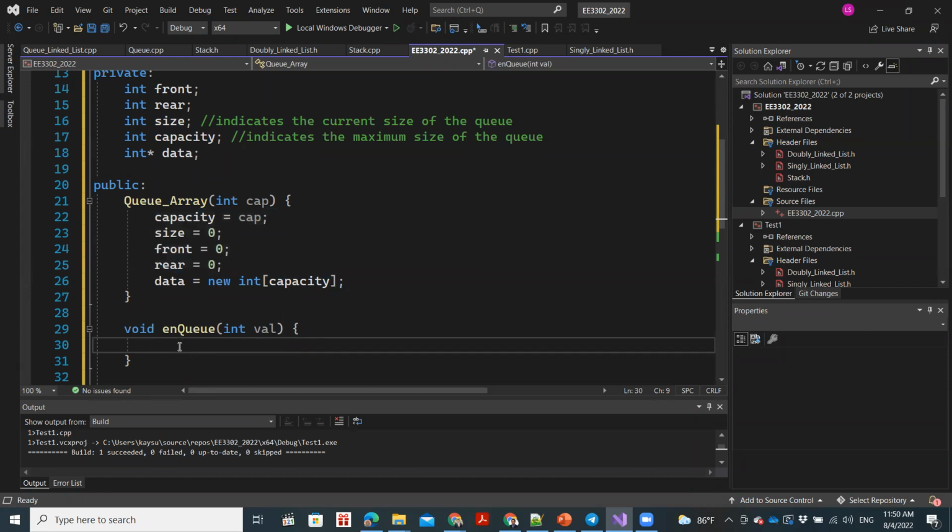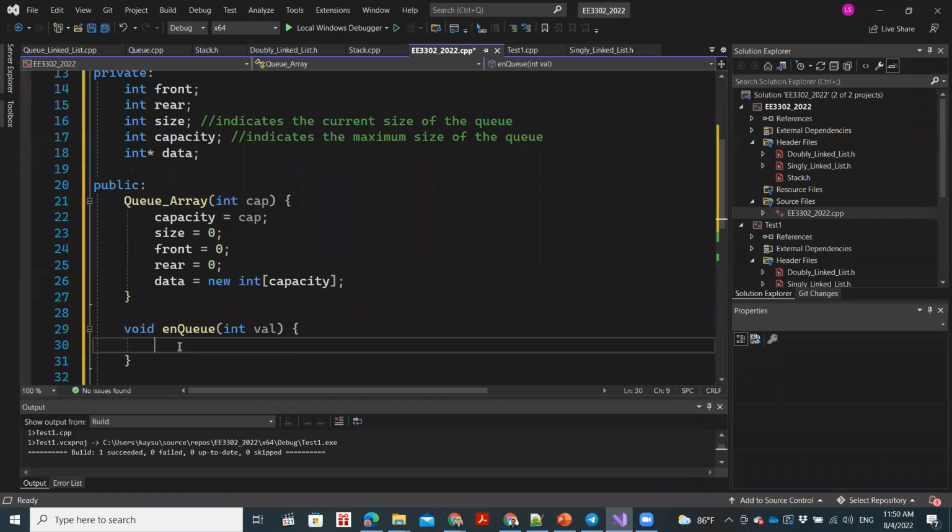Capacity is equal to 0? No, right? Capacity is the maximum size that the queue can be. For example, the capacity of the queue can be of size 5. So if we just check whether capacity is equal to 0, that should be wrong.